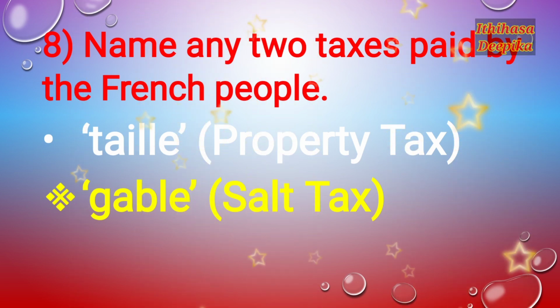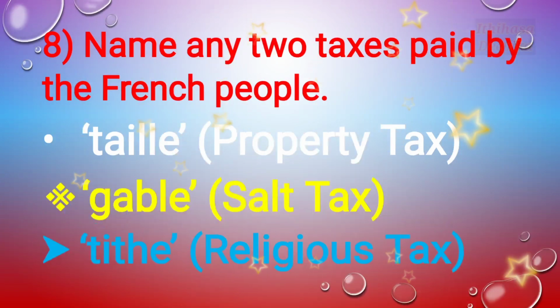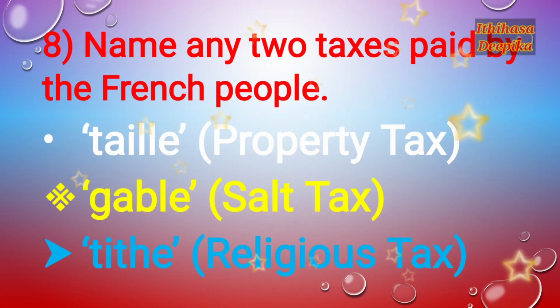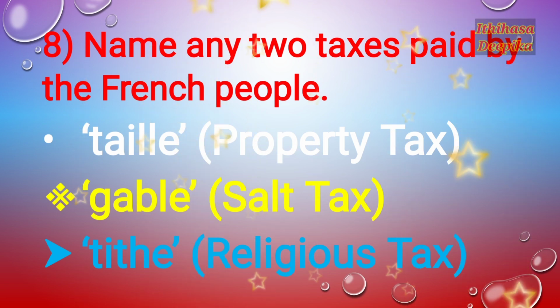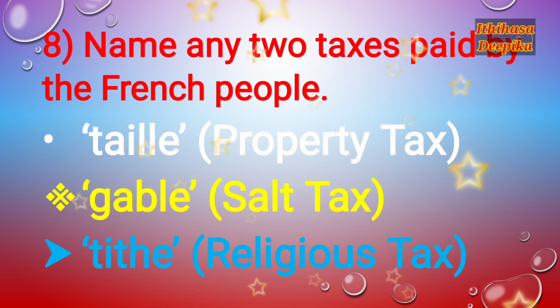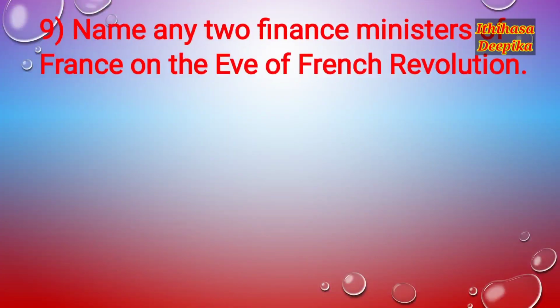And a religious tax called tithe. Taille, gabelle, and tithe are the three important taxes collected by the French government during the French Revolution.